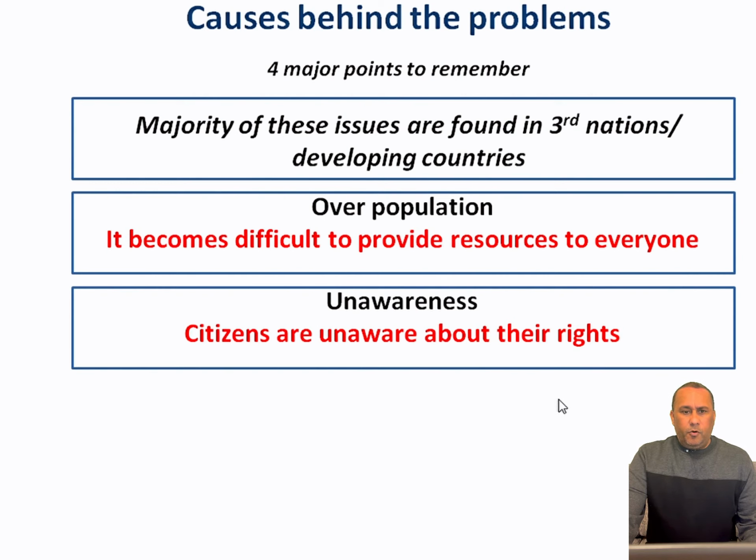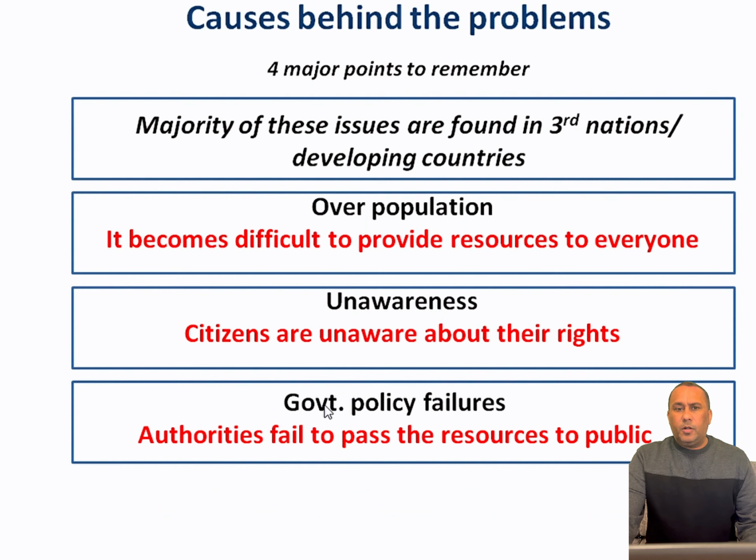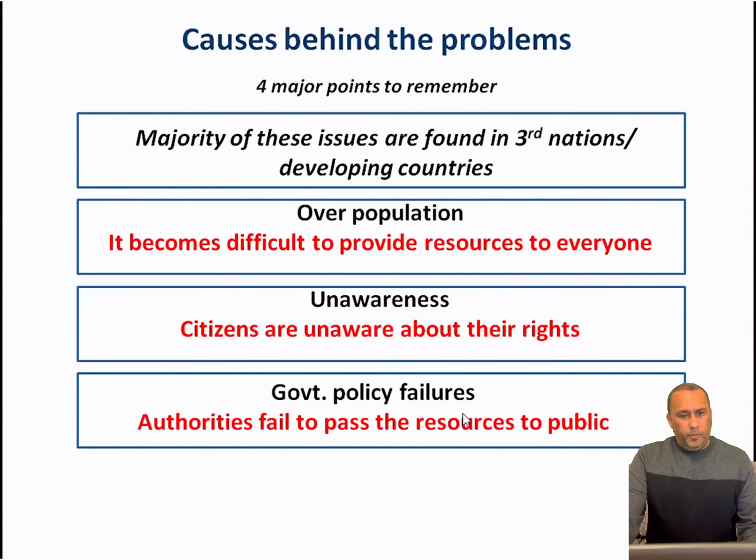Point number 4 is government policy failure. Well, obviously, the authority that provides us with all the amenities or all the facilities, who is responsible? The government. So if the government is not doing its work properly, then obviously we are going to fail in many matters, and all these 50 matters are also one of them.